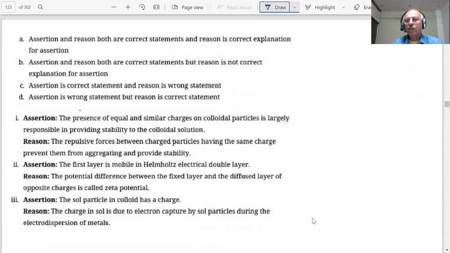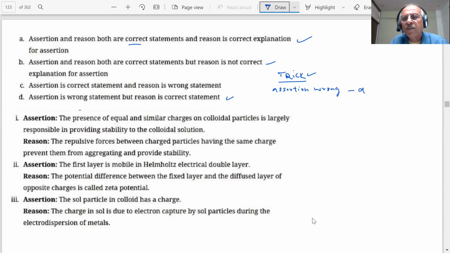Pay attention, students. Concentrate and focus in the paper. What does it say in the A part? Assertion, reason, both correct and reason is the correct explanation. Assertion, reason, both correct, but reason not the correct explanation. Assertion correct, but reason wrong. Assertion wrong, reason correct. This is the easiest. Why? Assertion is wrong, answer D. I told you the trick. What is the trick? If the assertion is wrong, students, then the answer will always be D. Correct?